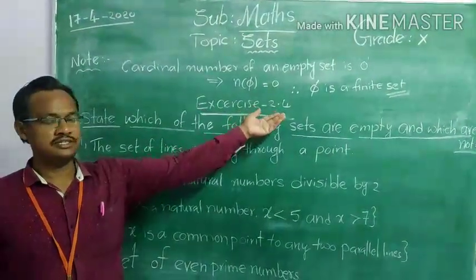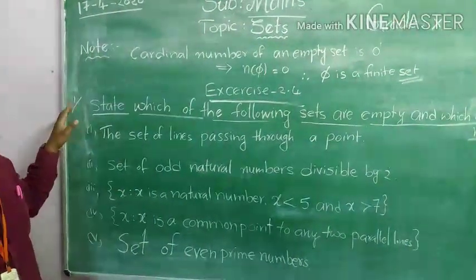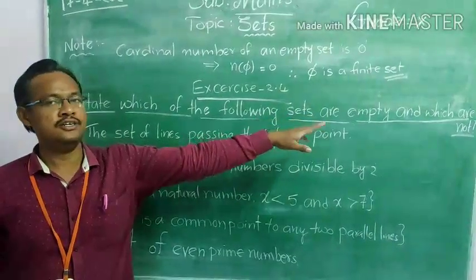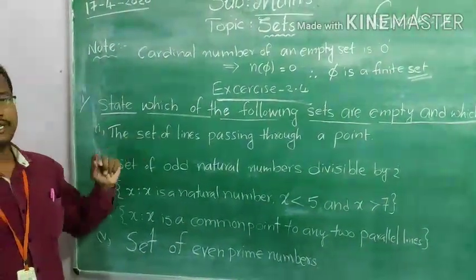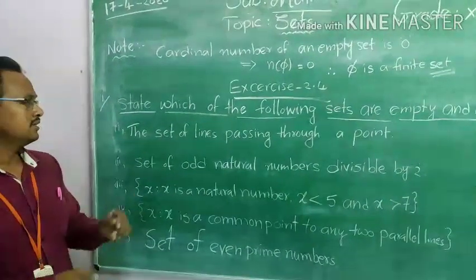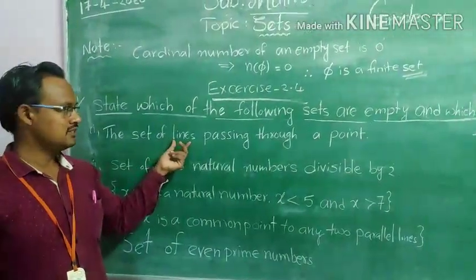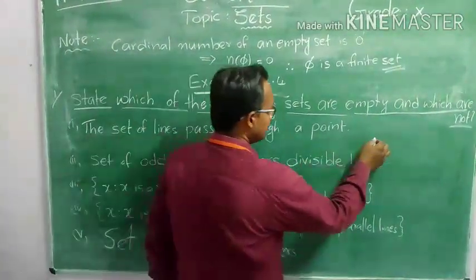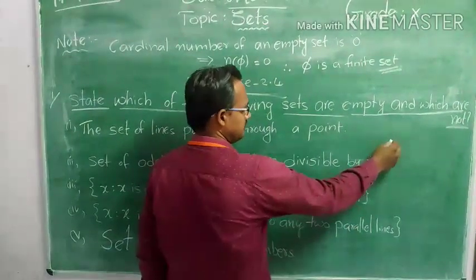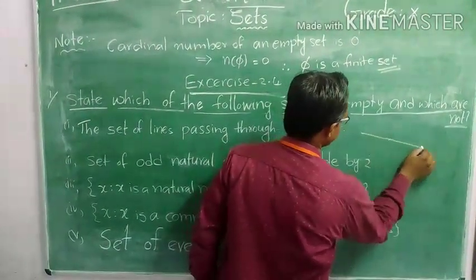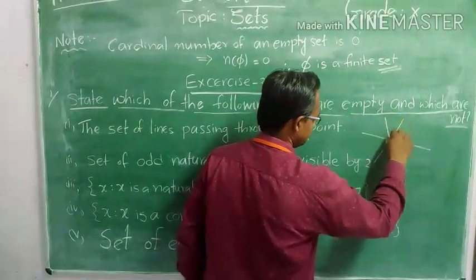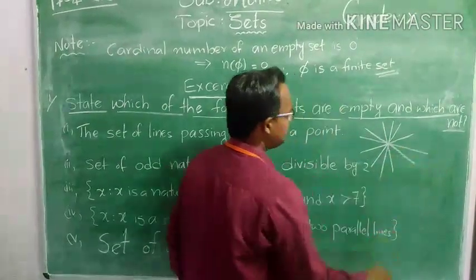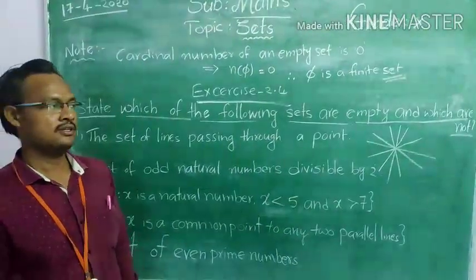Now we will start our exercise 2.4. The first Roman numeral given: state which of the following sets are empty and which are not. Which are empty? Empty means there are no elements. Now first one, the set of lines passing through a point. Here, how many lines can pass through a point? Suppose here one point is. How many lines can pass? 1, 2, 3, 4, 5.